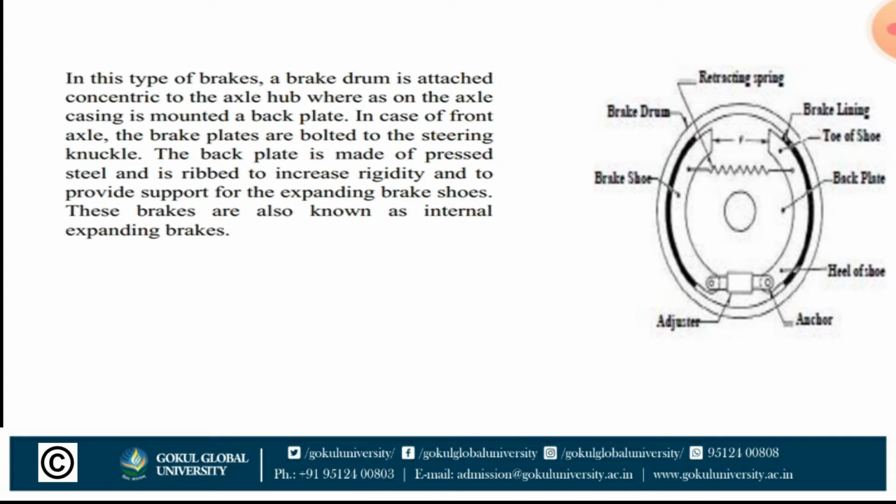In this type of brake, a brake drum is attached concentric to the axle hub, whereas on the axle casing is mounted a brake plate. In case of front axle, the brake plate is bolted to the steering knuckle. The back plate is made of pressed steel and riveted to increase rigidity and to provide support for the expanding brake shoe. The brake is also known as internal expanding brake.